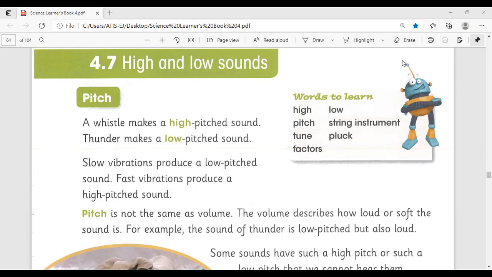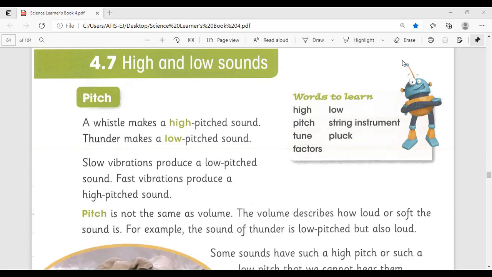Muffling sound means to make it less loud and less clear by covering something. Ear muffs, cotton, cardboard, ear protection. Muffle means to make sound less and less clear. A silencer is equipment that makes sound quieter. Ear defenders are cups lined with materials that muffle sound, worn over the ears.